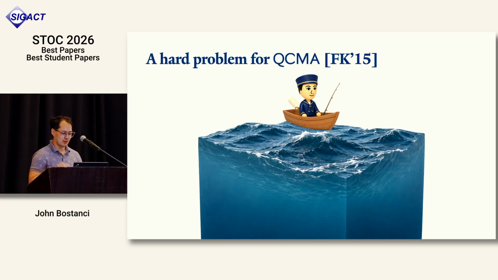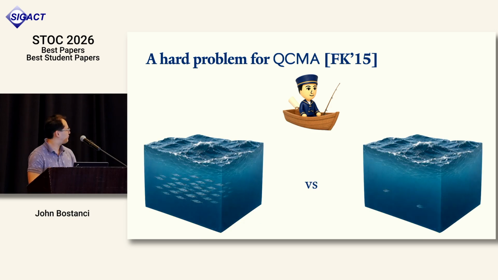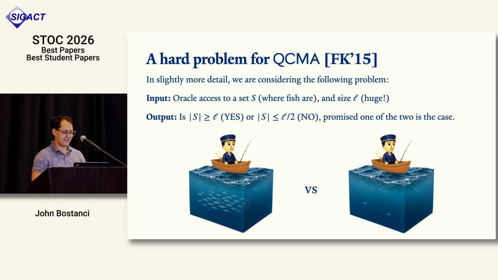I'm gonna tell it through the parable of a fisherman. And we're gonna consider the following problem. So we have a fisher. He wants to know how many fish there are in the ocean. Really he wants to distinguish between lots of fish and not so many fish. And he's gonna be able to talk to God classically, or God will send him a classical proof. In a little more detail, the cost model is that the fisherman can move anywhere instantly, but it costs him a day to fish.